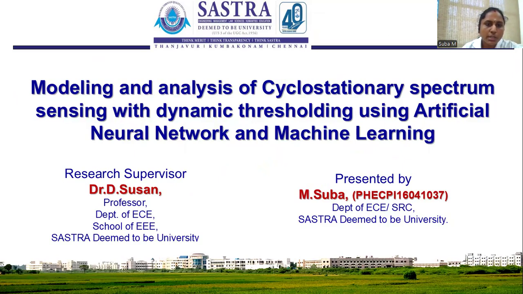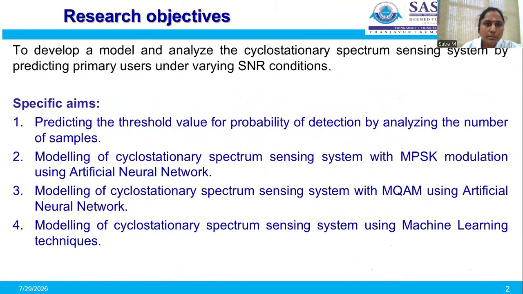My research topic is modeling and analysis of cyclostationary spectrum sensing with dynamic thresholding using artificial neural network and machine learning. The main objective of my research is to develop a model and analyze the cyclostationary spectrum sensing system by predicting the primary users under varying signal-to-noise ratio conditions. First, to predict the threshold value for the probability of detection by analyzing the number of samples. Next is modeling of cyclostationary spectrum sensing system with MPSK modulation and also with MQAM modulation using artificial neural network. Finally, modeling of cyclostationary spectrum sensing system using machine learning techniques.